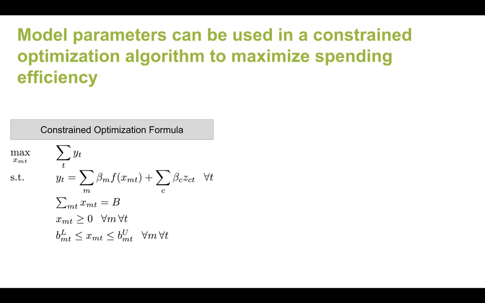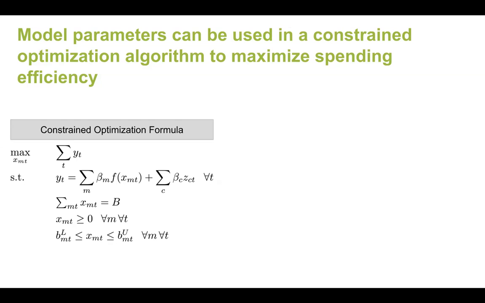And we can plug those into a constrained optimization formula. Typically what we want to do is try to maximize the number of activations that we can get in a particular time frame based on the coefficients from the model, subject to constraints around the total budget that we have in a particular week, let's say, and the amount of that budget we're willing to put towards any specific channel.